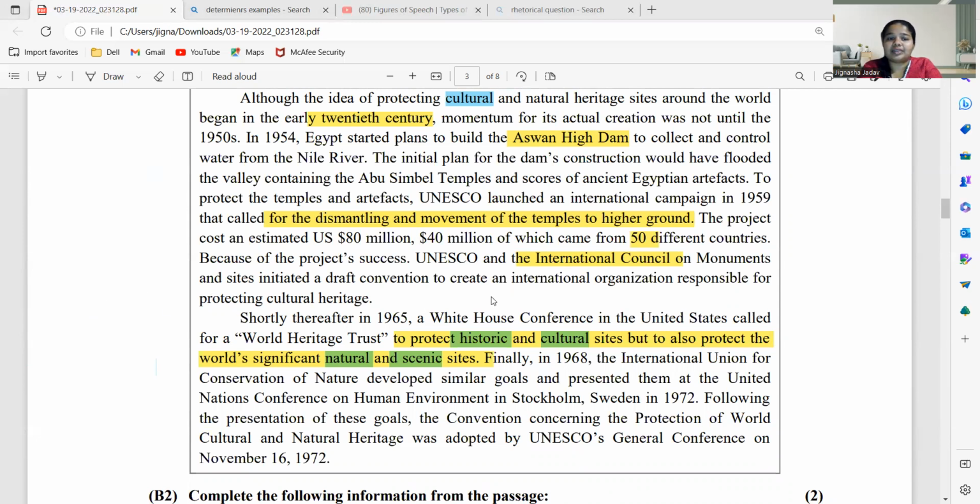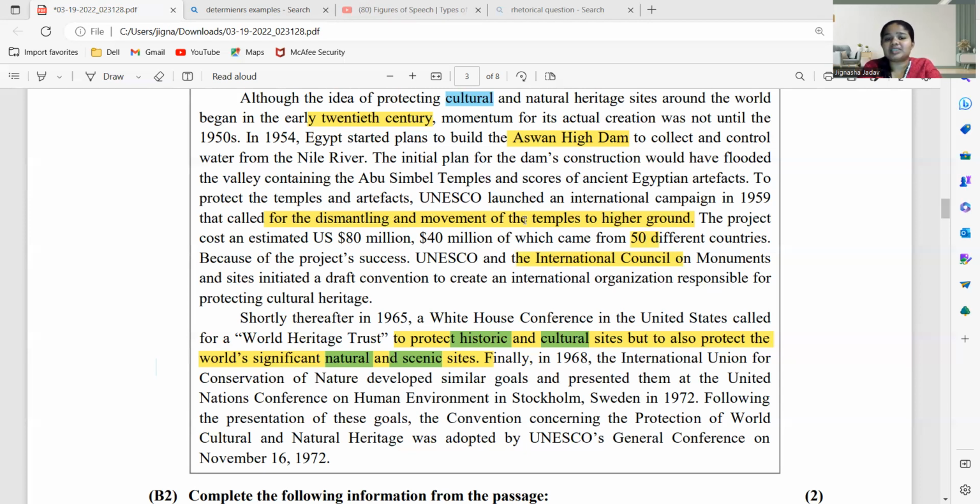Aswan High Dam to collect and control water from the Nile River. The initial plan for the dam construction would have flooded the valley containing the Abu Simbel temples and stores of ancient Egyptian artifacts. To protect the temple and artifacts, UNESCO launched an international campaign in 1959 that called for the dismantling and movement of the temples to higher ground. The project cost an estimated $80 million, $40 million of which came from 50 different countries.